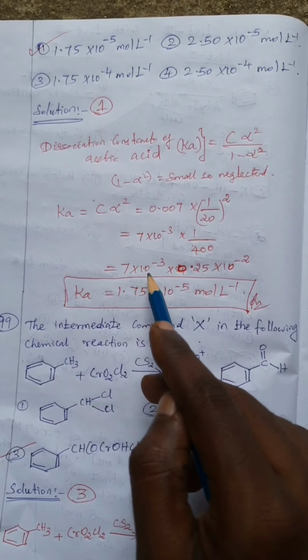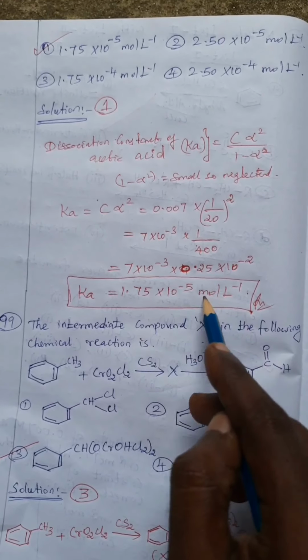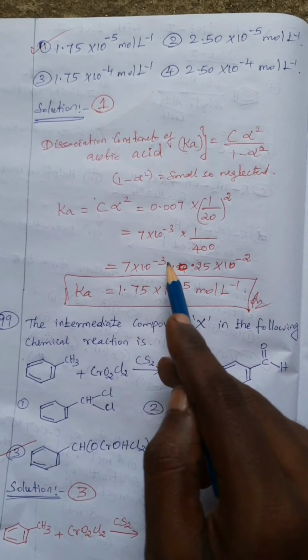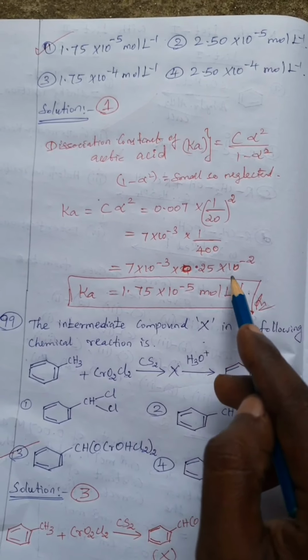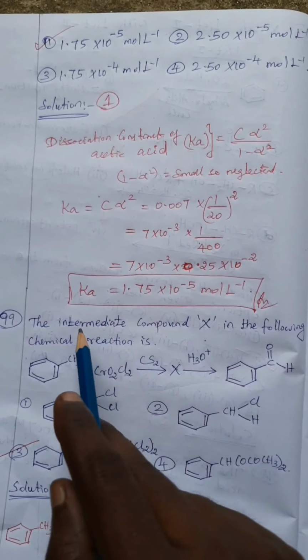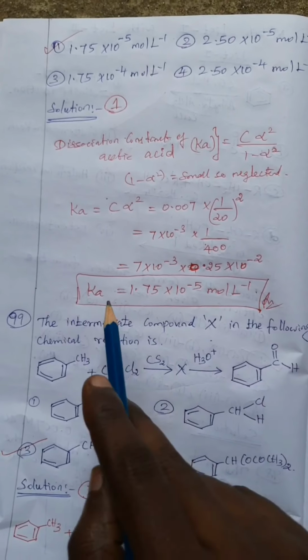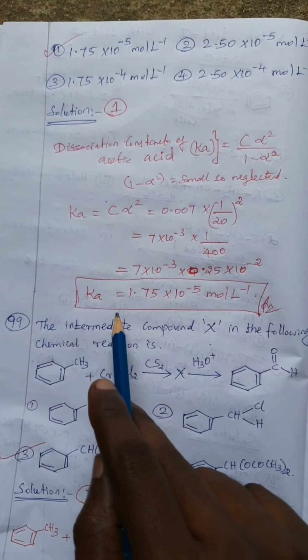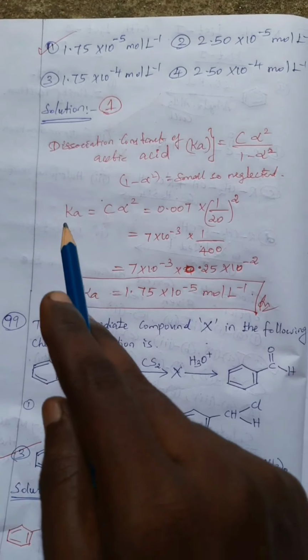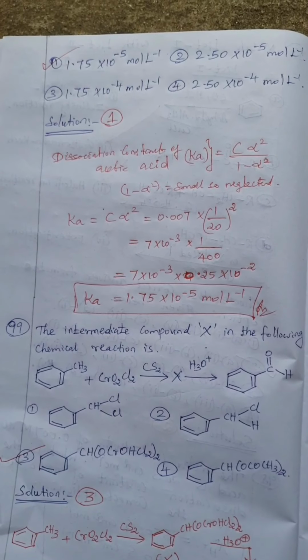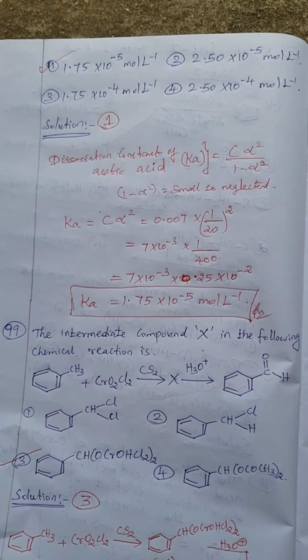So we get 7 into 10 power minus 3 into 0.25 into 10 power minus 2. So overall we get the answer 1.75 into 10 power minus 5 mole per liter. So Ka, the dissociation constant. So option 1 is correct, 1.75 into 10 power minus 5 mole per liter.